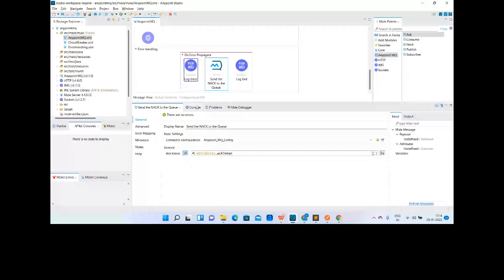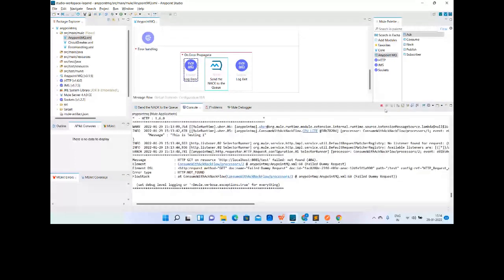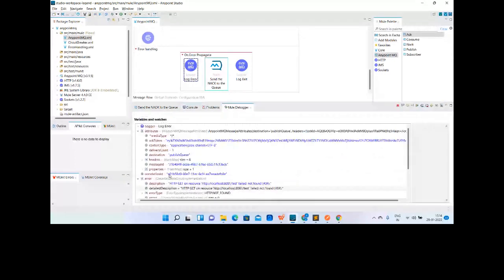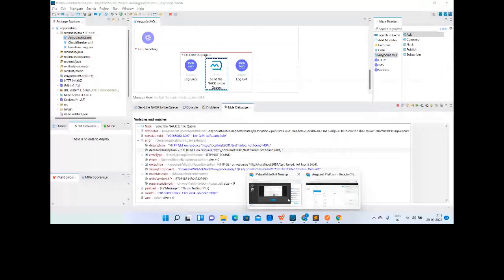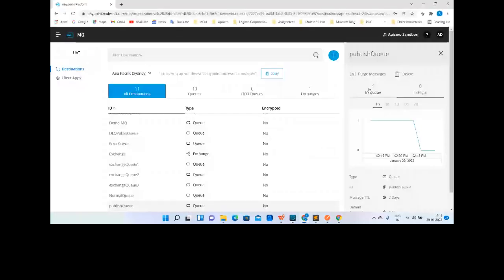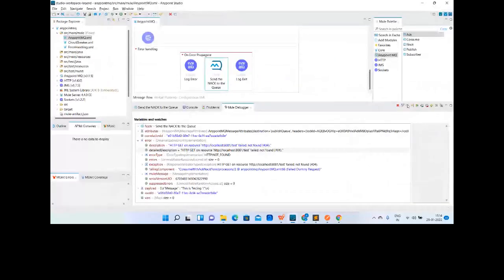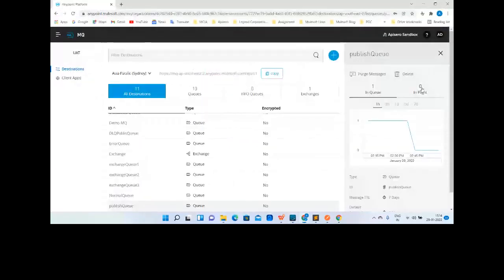So if I go back and now send the message, it will... Okay, before that I just want to show you one more thing. So it is sent, and yes, it is there in the queue.